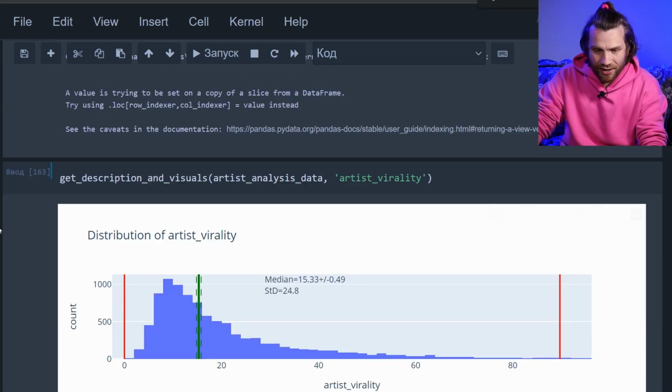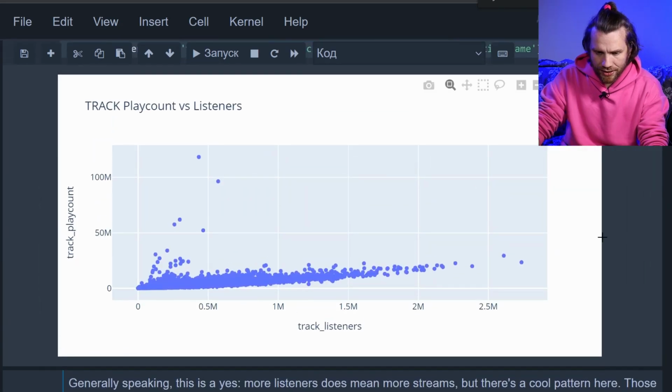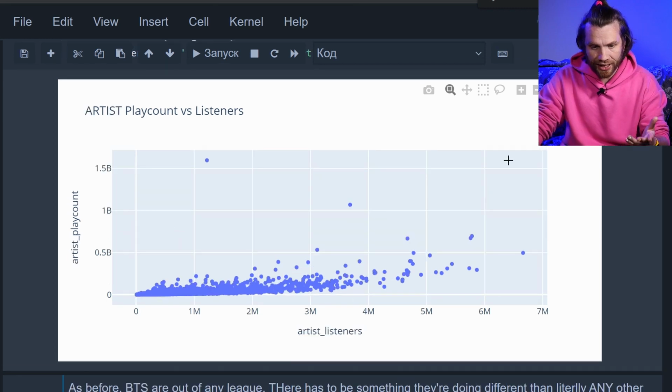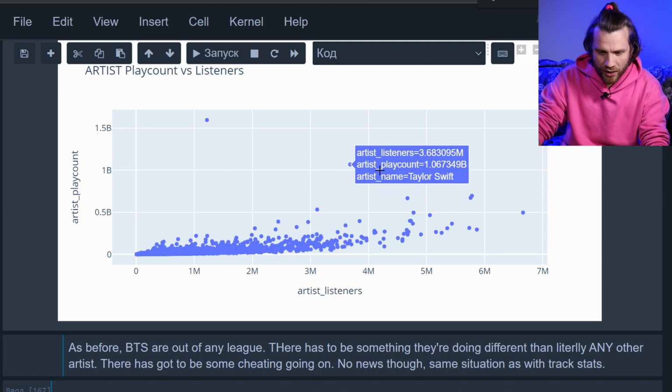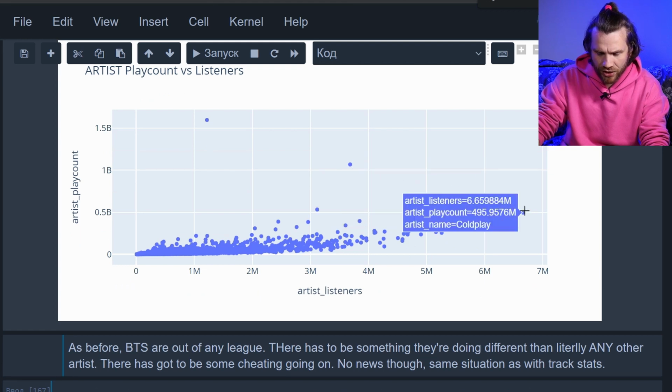Kind of the same there. That's track play count against listeners. It looks almost exactly the same as the artist play count against the listeners. These are the outliers: BTS, the funky one Taylor Swift, Lana Del Rey. Here's Coldplay being the most balanced and far out.